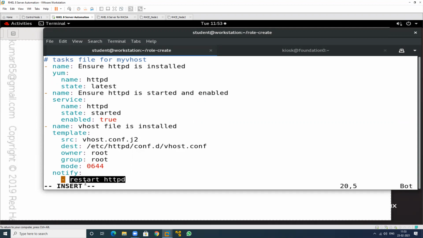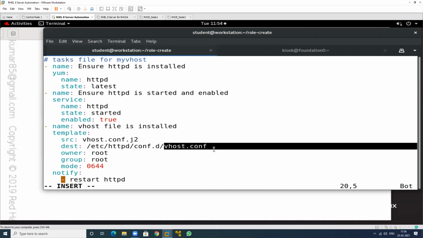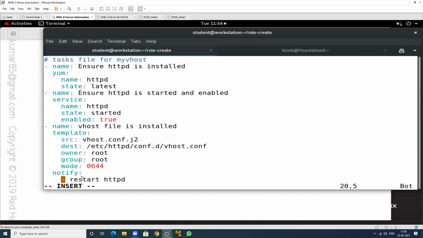So this is the concept. See, this is the name of your template. Source is the Jinja template file. Destination is my configuration file. If there is any change in my configuration file, it will check and inform the handler. So this is the meaning of notify.